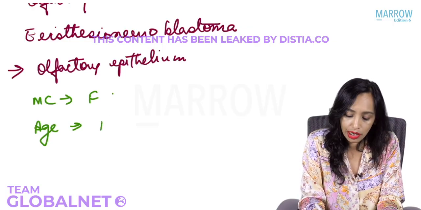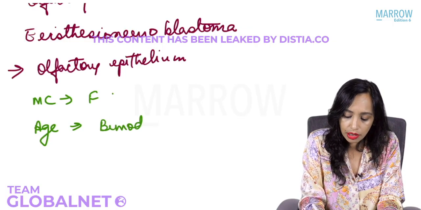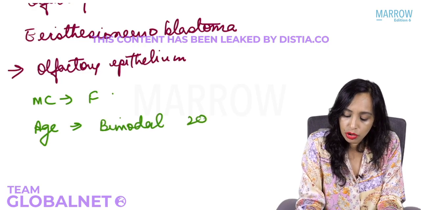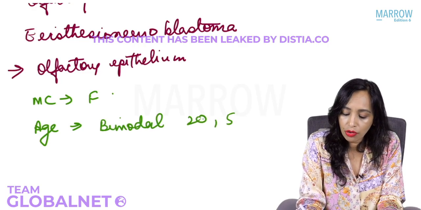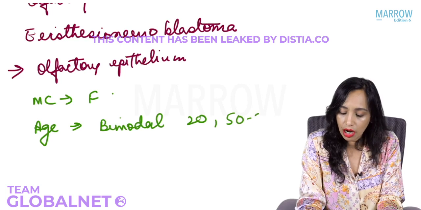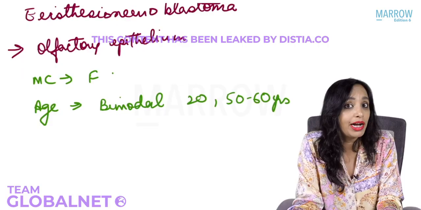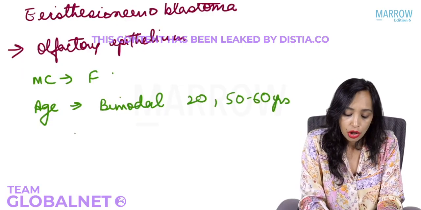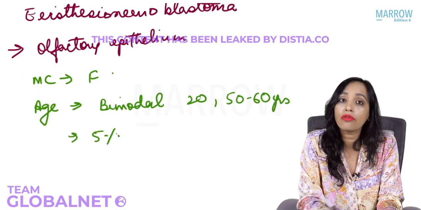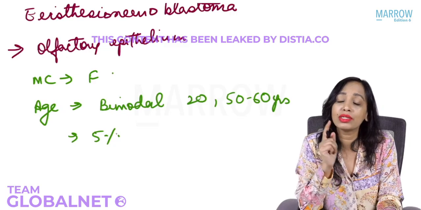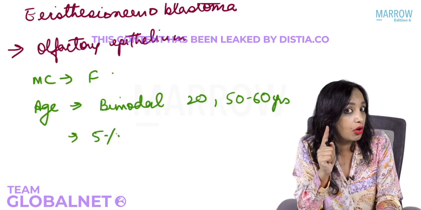It has a bimodal age occurrence. Bimodal. What are the two ages? Two peaks: 20 years and around 50 to 60 years. So this can be seen in young also. That is why it makes this tumor very, very important. Though it is only 5% of the total, it is very important because it can be seen in young also.